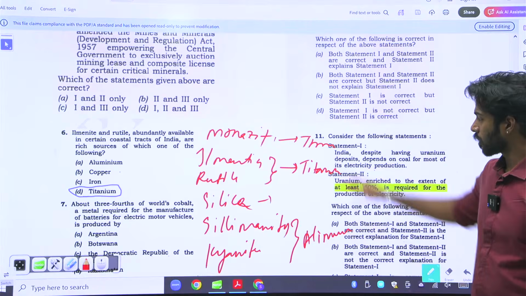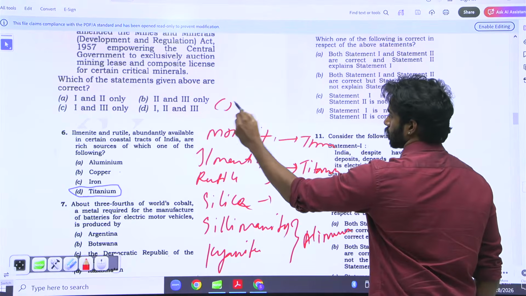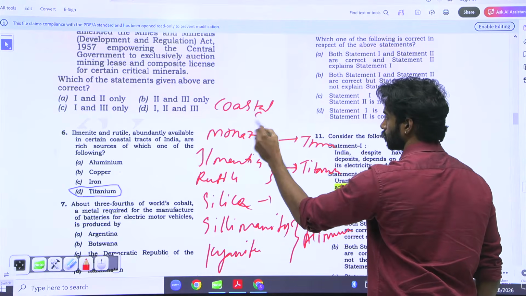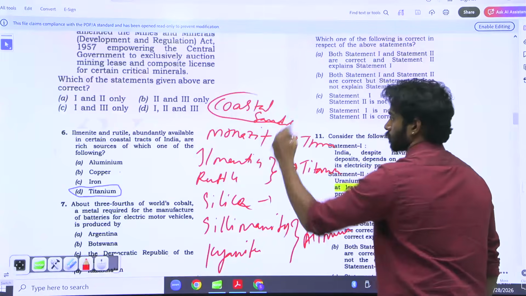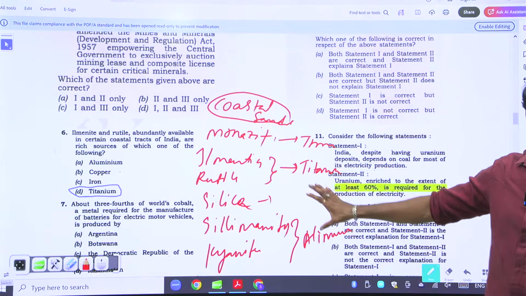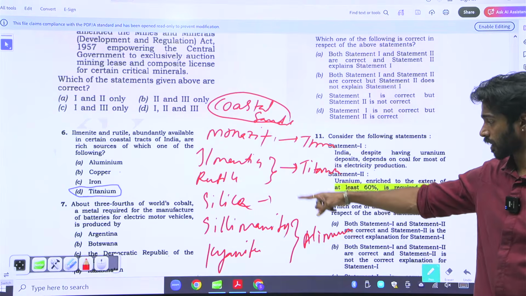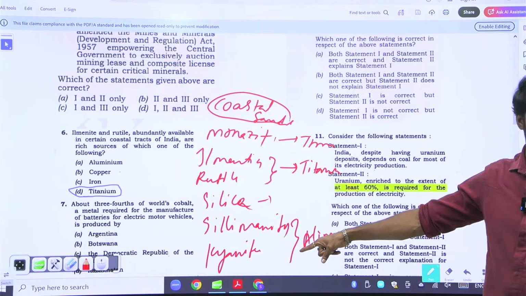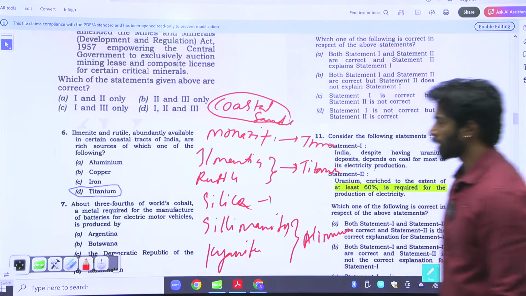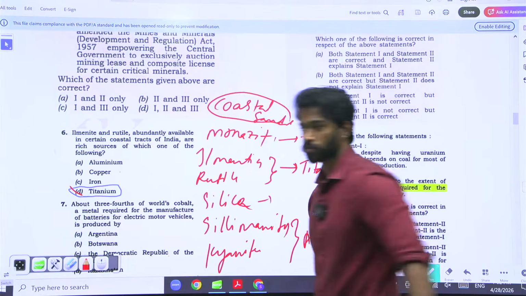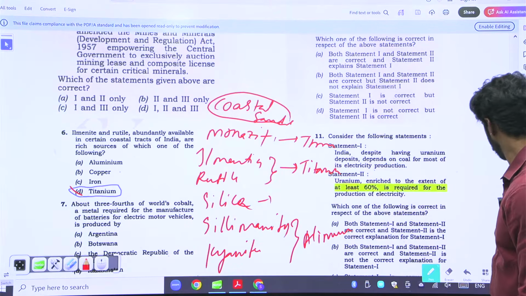These are all present in coastal sands. I'll show you where UPSC asked all of these. Okay, what are there? Monazite, ilmenite, rutile, silica, sillimanite, and kyanite. So here the answer is D. It is titanium.